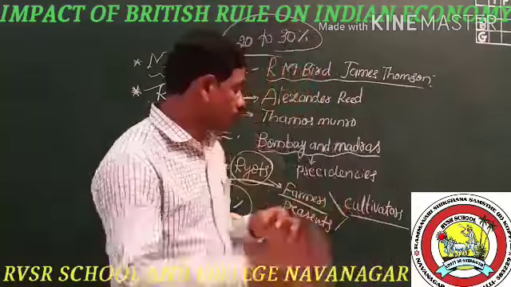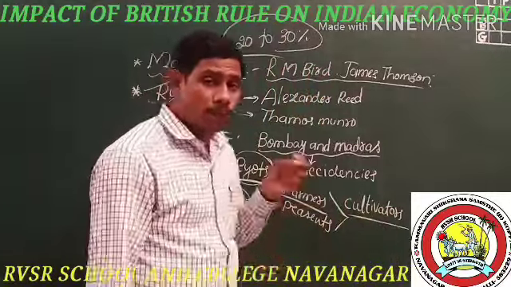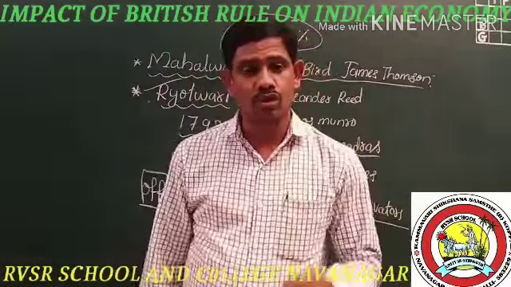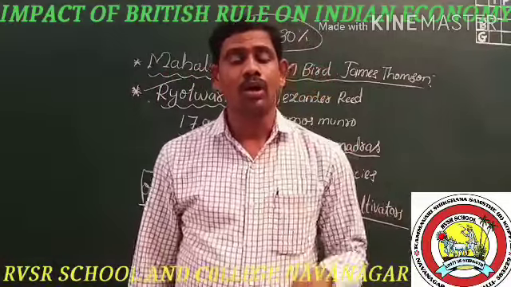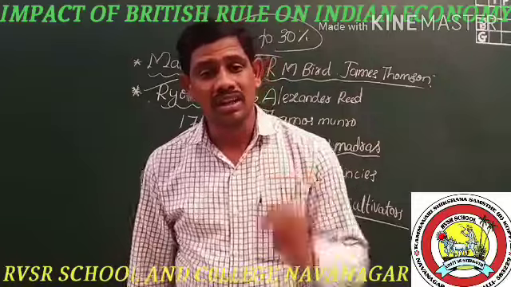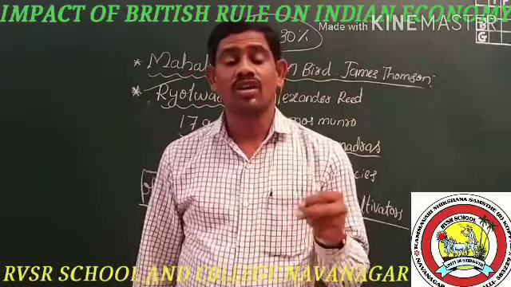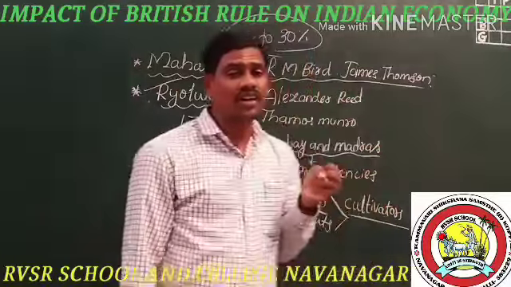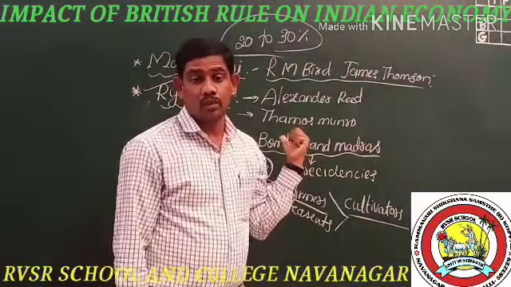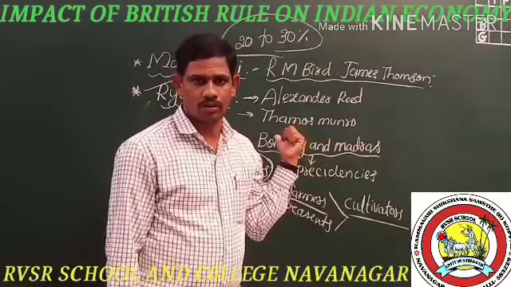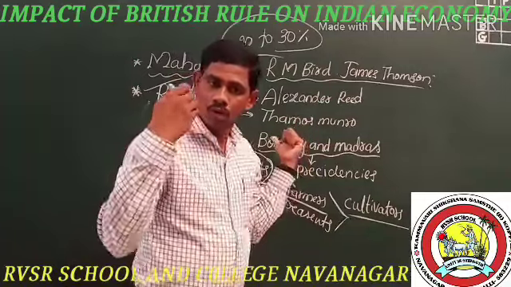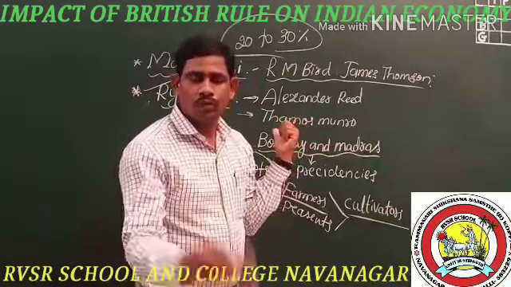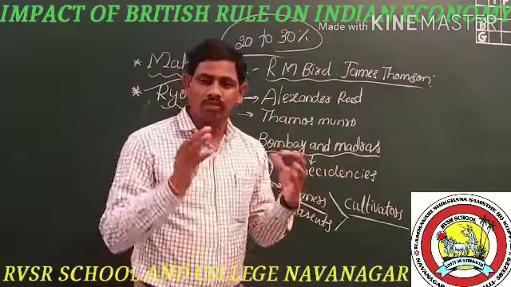When farmers were unable to pay 50% of their produce as tax during famine and flood, they lost their ownership of the land. It means the farmers' land was annexed by the East India Company. That was the situation of our farmers. In the beginning, ownership was given to the farmers and they became owners of the land.